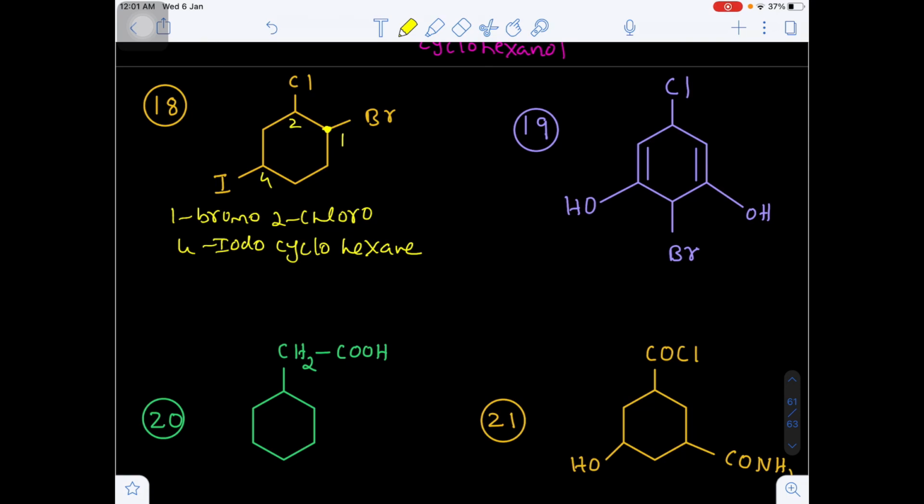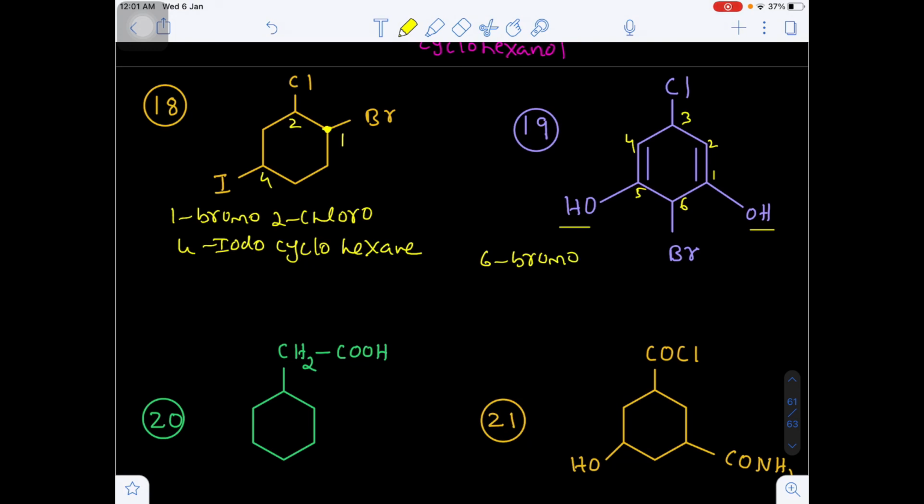Now question number 19. Here OH is the functional group. So we have to give the lowest number to the carbon to which the OH group is attached. If you go clockwise or anti-clockwise, if this is the first number, second number, this will be third, fourth, fifth and sixth number. Are you getting my point? Now here on the third position chlorine is there, on the sixth position bromine is there. If you see clockwise direction or anti-clockwise direction, you will get the same locations. Yes or no?